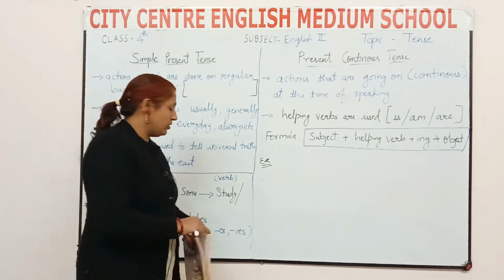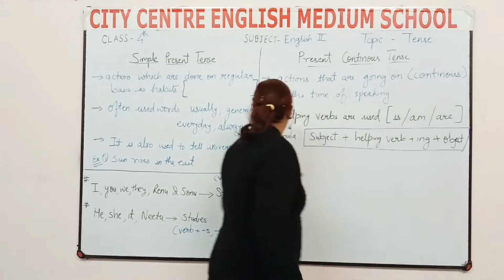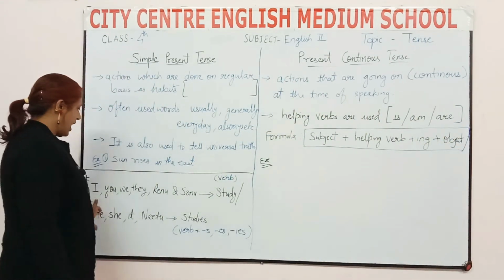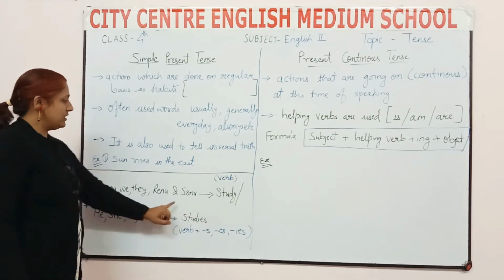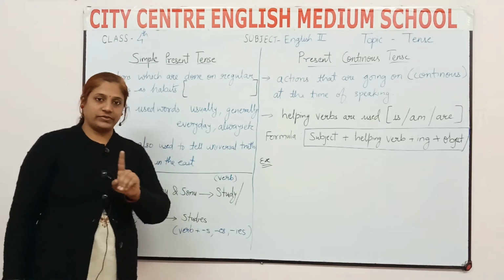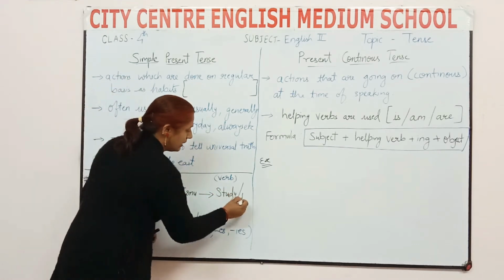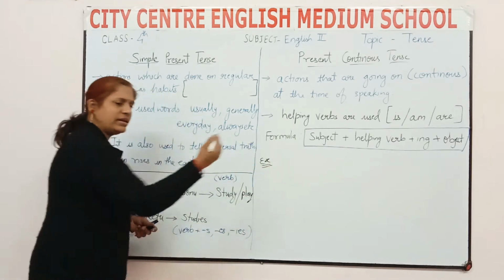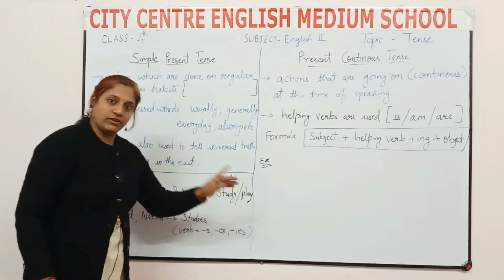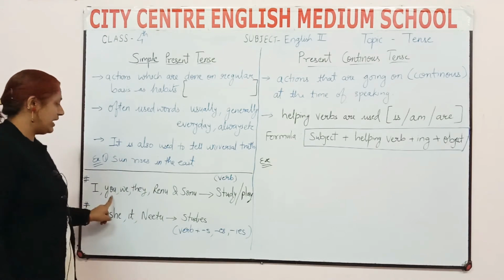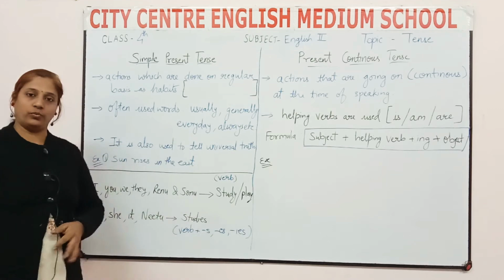Now a rule for this is, you can see here I, you, we, they, Renu and Sonu. We will use verb first form. One example I have taken, study, or you can say play, or many verbs you can use. So verb first form will be used with which words? I, you, we, they, Renu and Sonu.